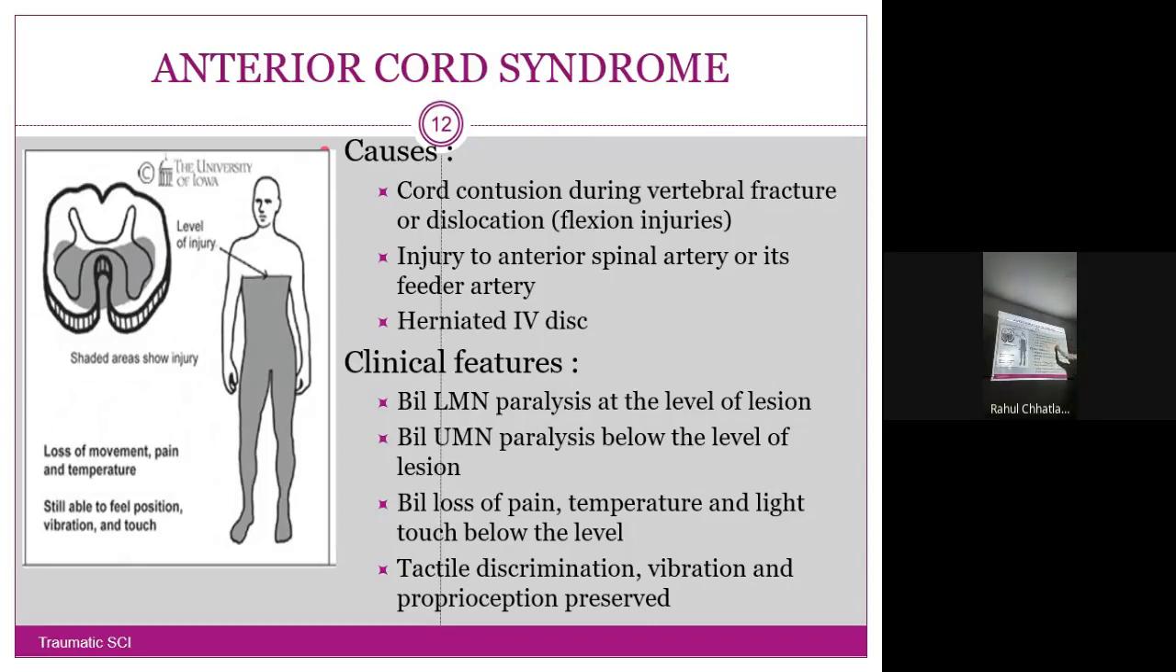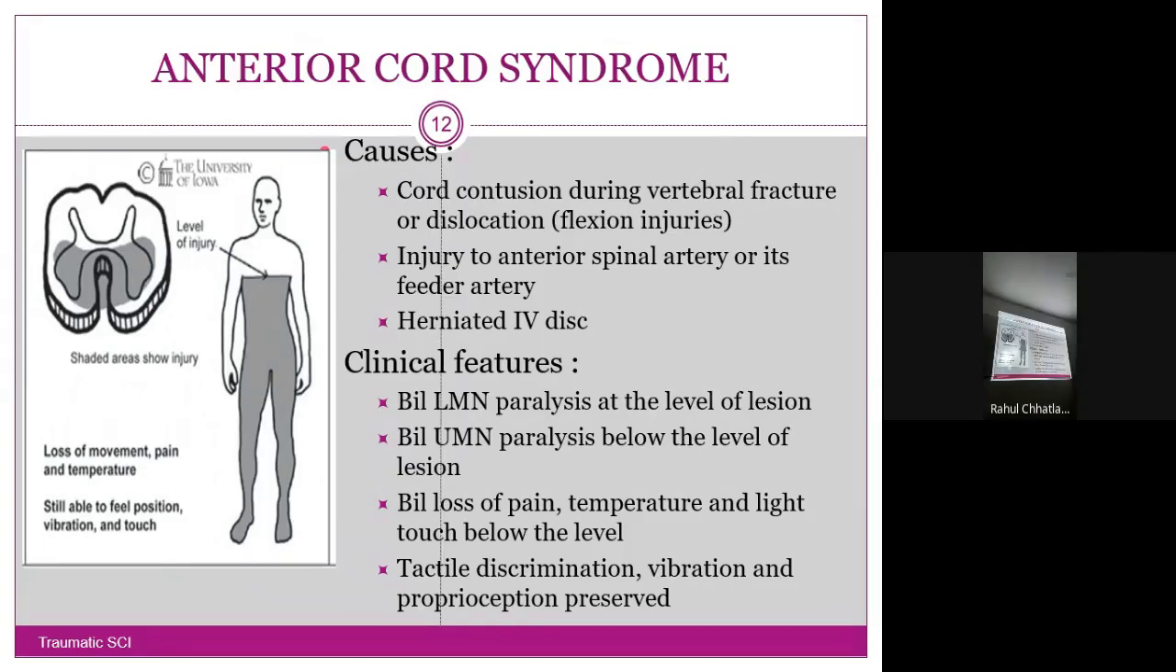Injury to the anterior spinal artery or its feeder artery. The blood supply of this specific portion is the anterior spinal artery. So if that is affected, the anterior portion will be affected, and if the anterior portion is affected, motor symptoms will appear. Herniated IV disc, intervertebral disc: if they are herniated, they can move in an anterior, posterior, or lateral direction. It is more commonly seen moving in the anterior direction. Hence, it can cause anterior cord syndrome also.